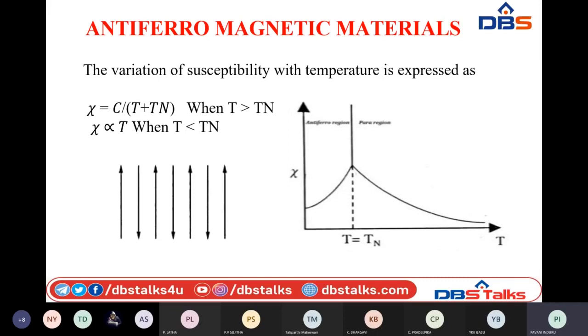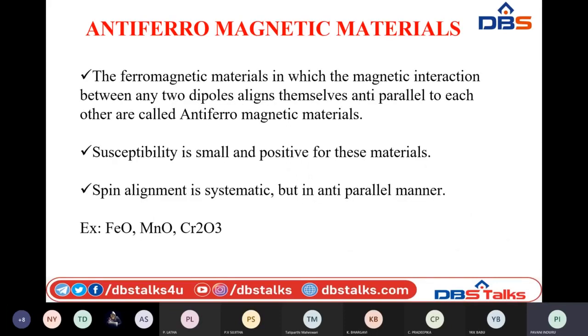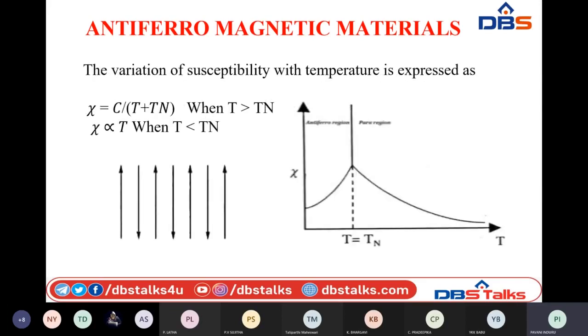And the examples of antiferromagnetic materials are ferrous oxide, manganese oxide, and chromium trioxide, etc. So these are the examples which behave like antiferromagnetic materials. And these also depend upon temperature. So here the variation is given by using this graph.